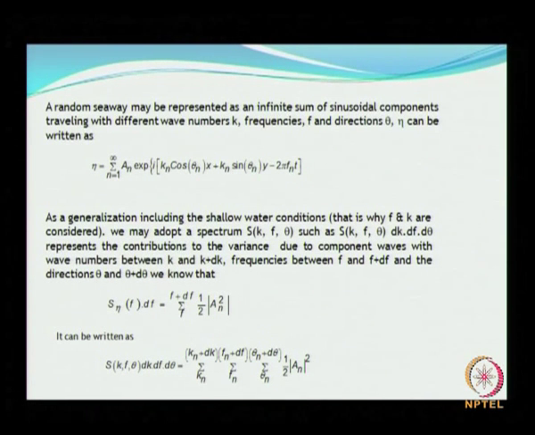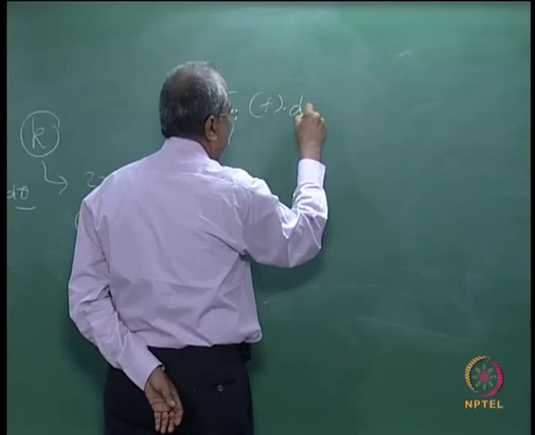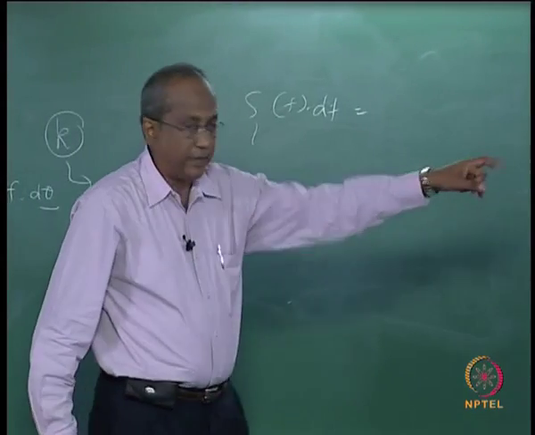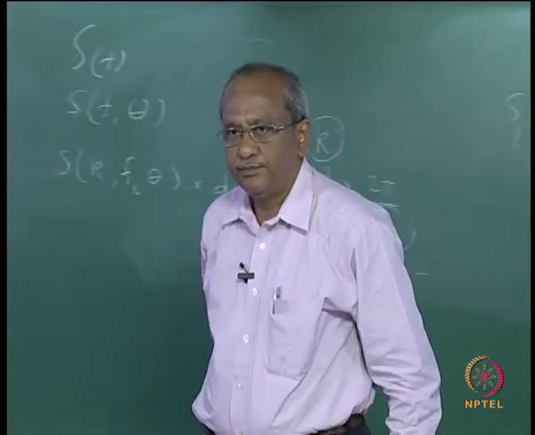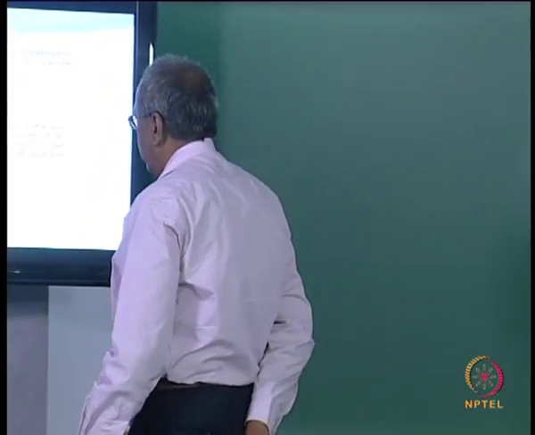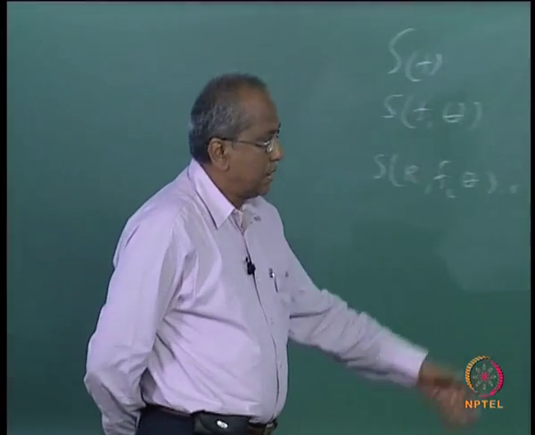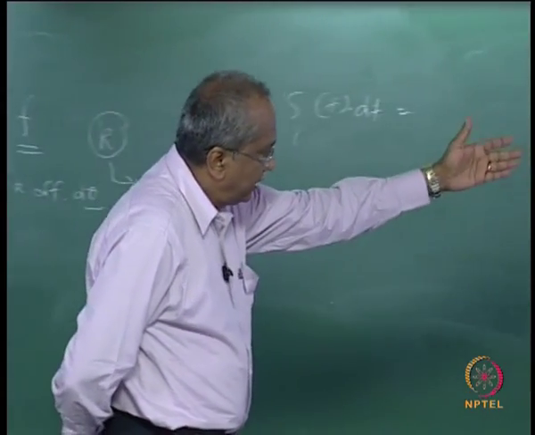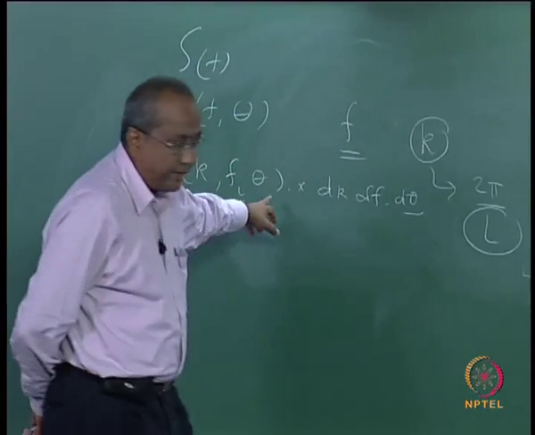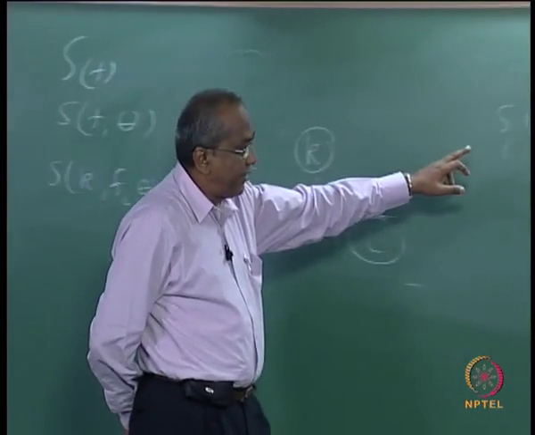And we also know that S eta of f into df is going to be the summation of amplitude square. This is the basic definition which we have already seen. So, it can be rewritten if you account for all the other components being considered in the same form.